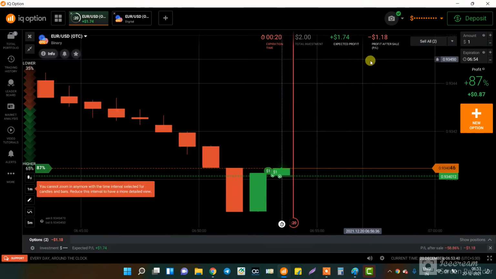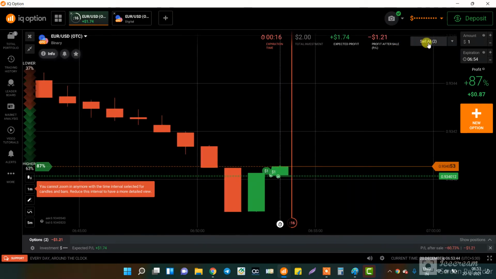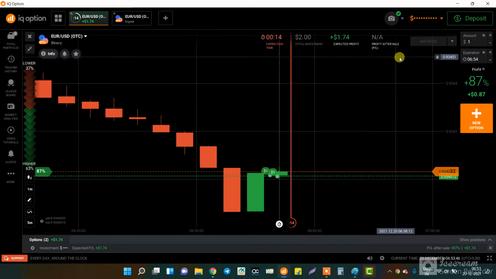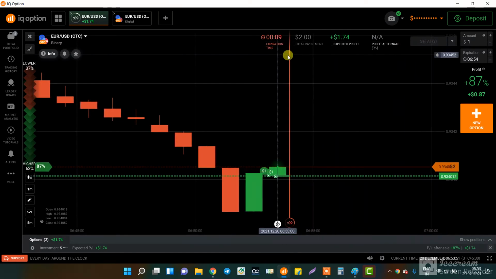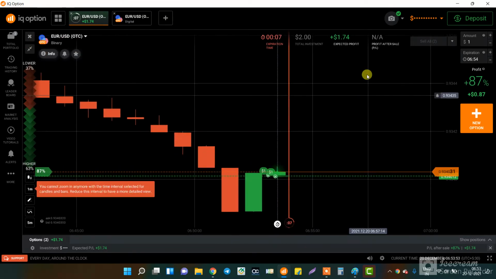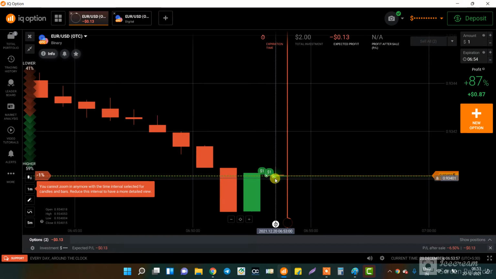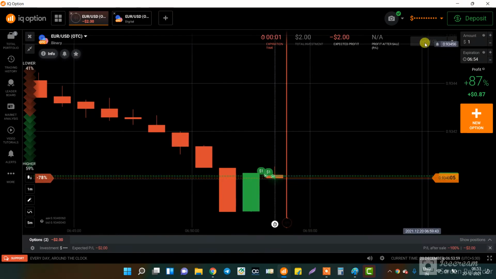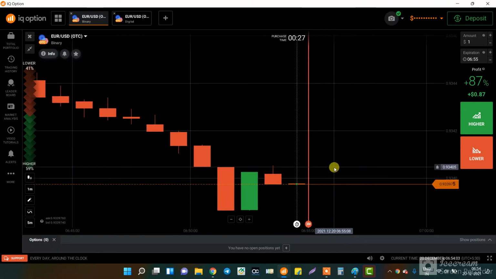Okay, now see the magic here. I can sell here, sell all too, but now see, after 15 seconds I can't sell the trade. As you can see, this is the binary option. That means after 45 seconds of opening this trade, we can't sell the trade. See, we made a loss here.